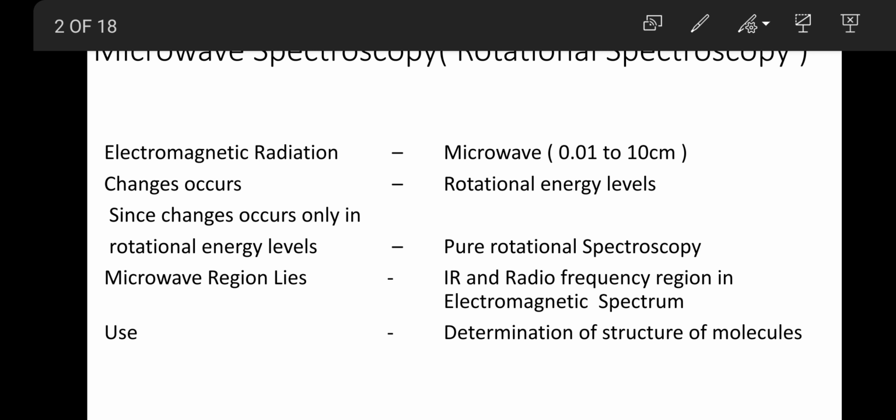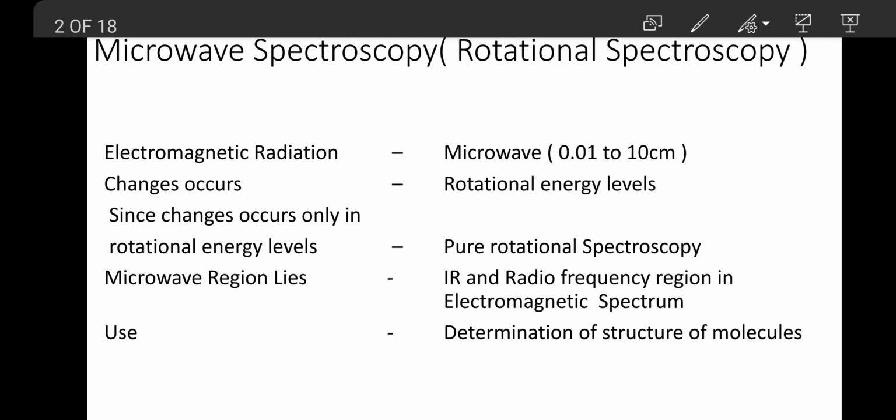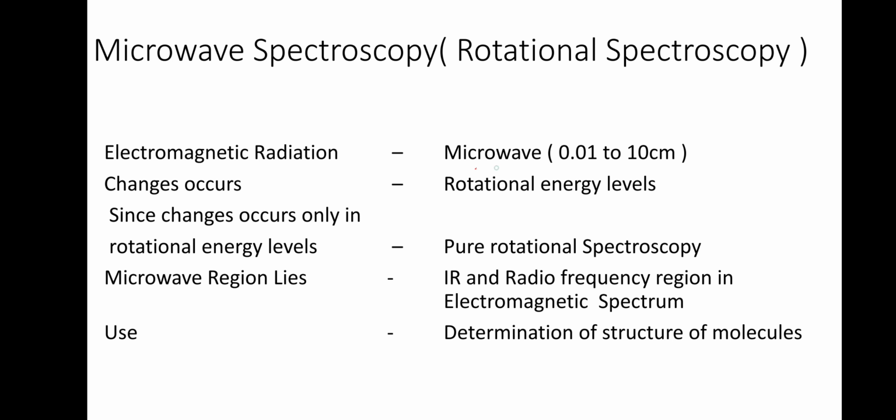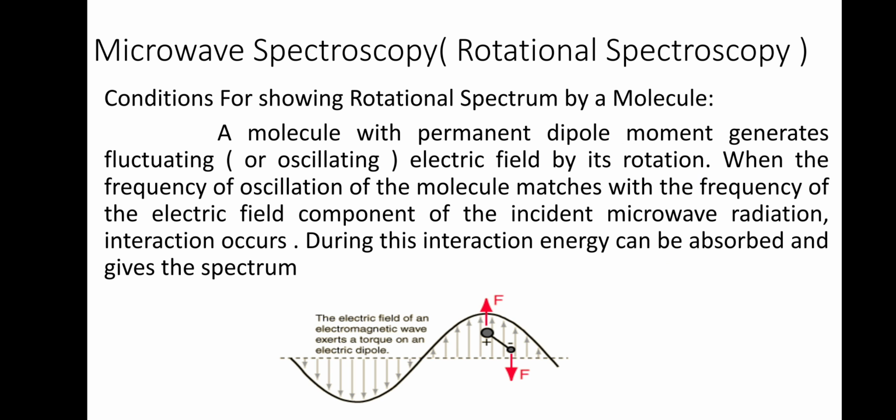Microwave spectroscopy got its name because the electromagnetic radiation we used is microwave, that is from 0.01 to 10 centimeter. Then changes occur in the rotational energy level. It doesn't contain any other energy level, so it is also known as pure rotational spectroscopy. The microwave region lies between IR and radio frequency region in the electromagnetic spectrum, and where we use it is determination of structure of molecules.